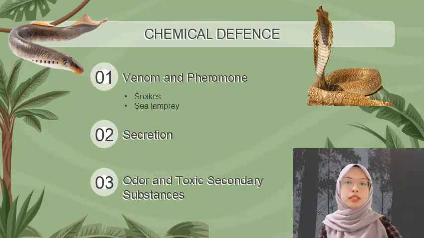Chemical defense can be divided into 3 types, which are venom and pheromone, secretion odor, and toxic secondary substance. For venom and pheromones, one example of the species is the snake. Snakes release venom to avoid predators or capture the prey. Next is the sea lamprey. It releases pheromones that act as alarms and induce strike and flight.